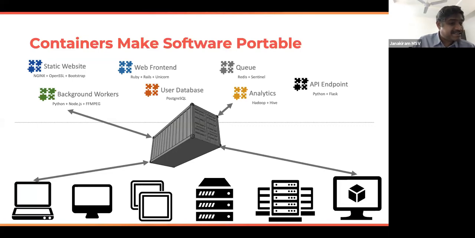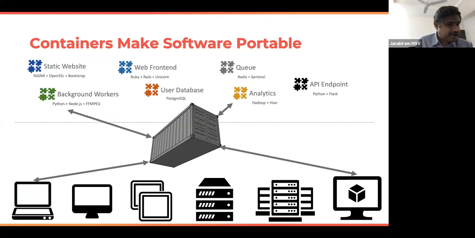But software is not that simple. We need many other things to actually make it work. So containers have become the de facto packaging and deployment standard for software development. And the beauty of containers is it just works across a variety of environments. And containers are not entirely new. They have been around for a decade.